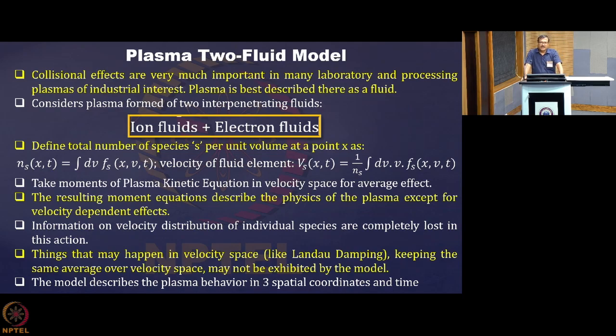So finally, what we have is a description of the plasma in three spatial coordinates and time, and no velocity information of individual species is available in this model.